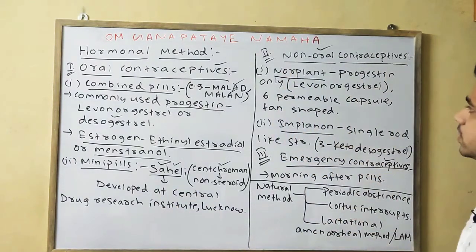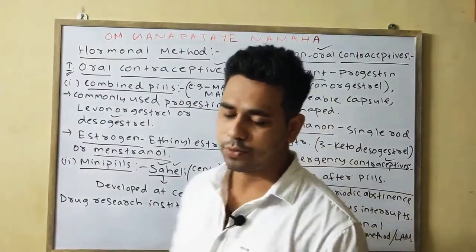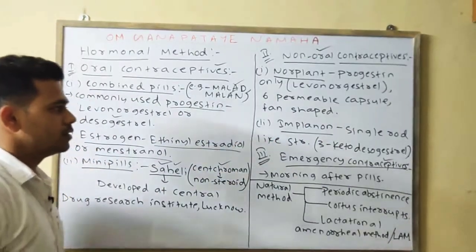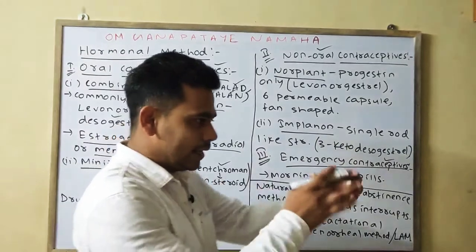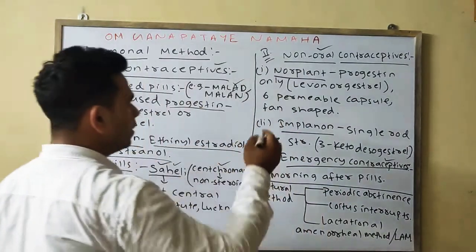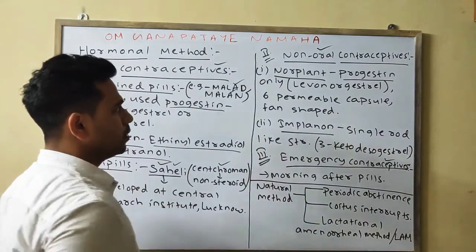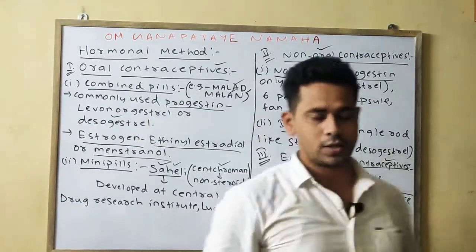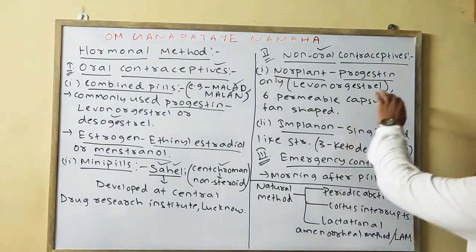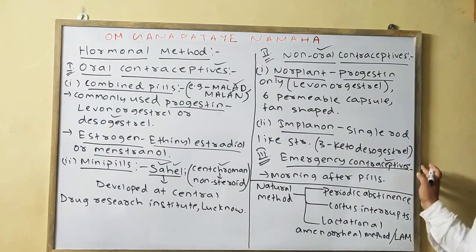Next, non-oral contraceptive. It is basically of 2 types. One is your Norplant, other one is your Implanon. It is simply implanted in the body. So both the Norplant and the Implanon are the only progestin containing compounds, which means only the synthetic form of progesterone is present.